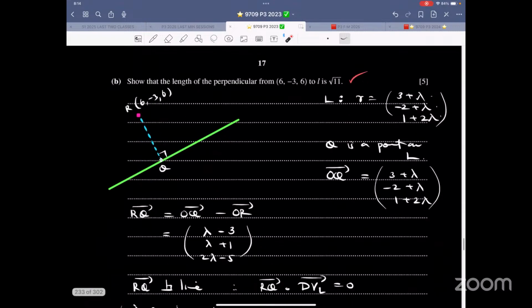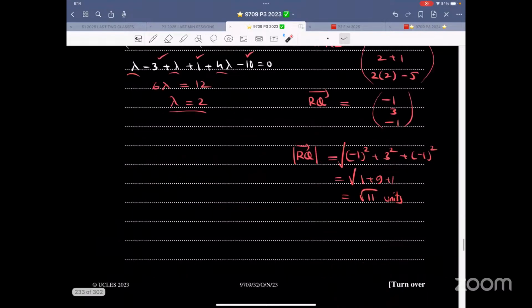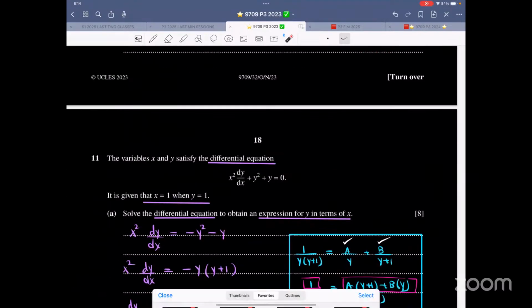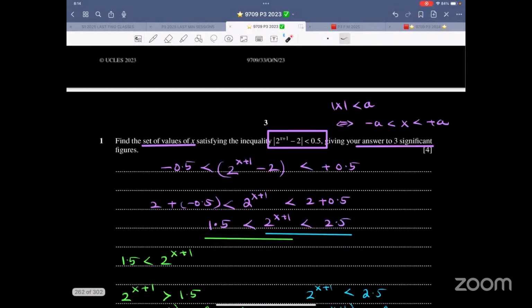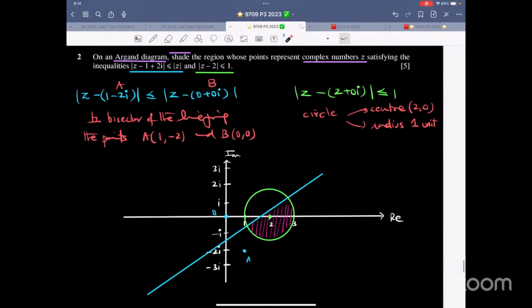Show that the length of the perpendicular is this thing. We did many questions of this perpendicular, nothing special about it. So now let me look at this thing. Let's see if I can find some vector thing. This is basic.